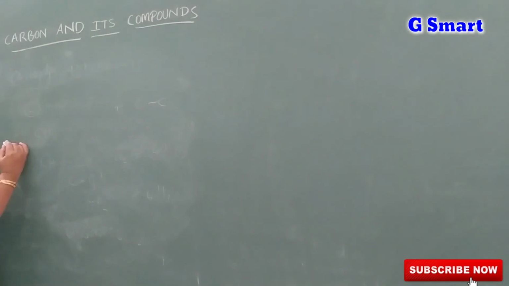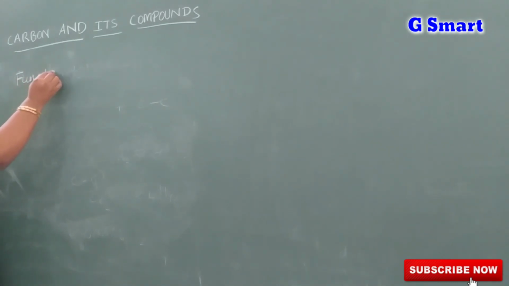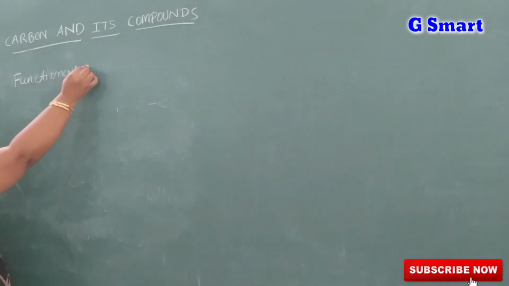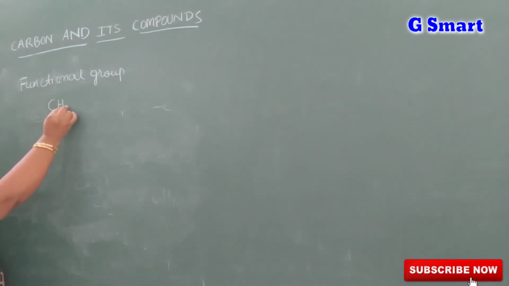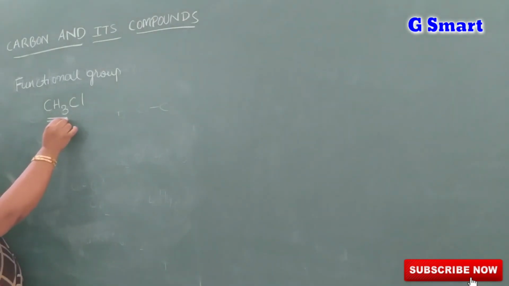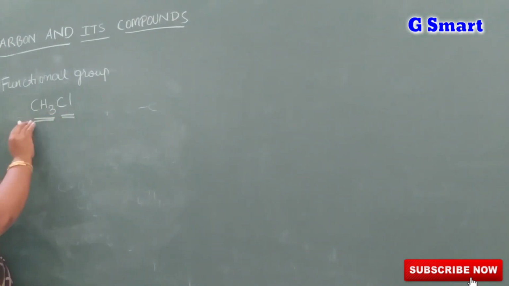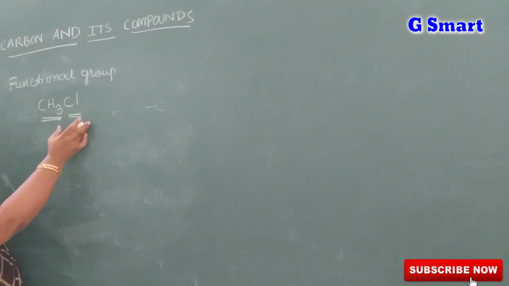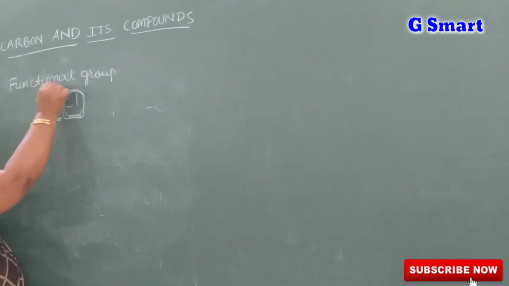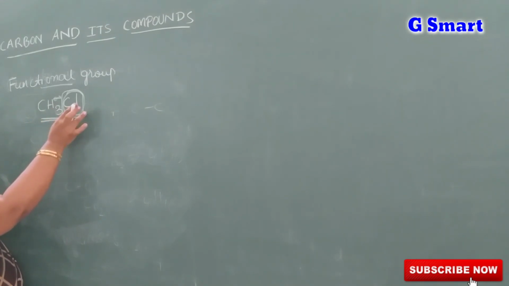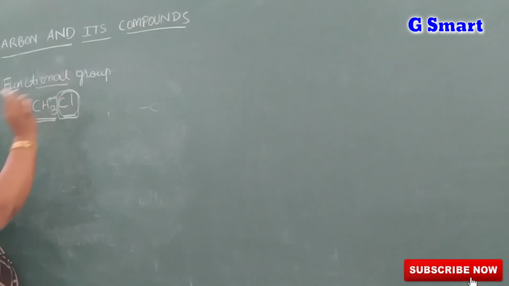Okay. Next we are learning about functional groups. What are functional groups? Suppose we take an example, CH3Cl. Here CH3 is the normal one and Cl is added to this CH3 in place of H. Yes or no? The atom or group of atoms that is added is called the functional group. Here Cl is added, so here the functional group is chlorine.